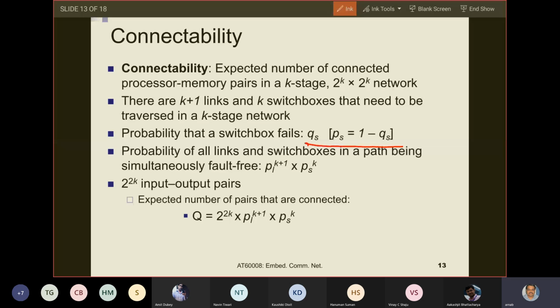Then the probability of all links and switch boxes in the path being simultaneously fault free is PL^(k+1) into PS^k. Now, because we have 2 to the power 2k input output pairs, the expected number of pairs that are connected is this. Are you okay with this answer? Yes, no, I would love a no answer as well.